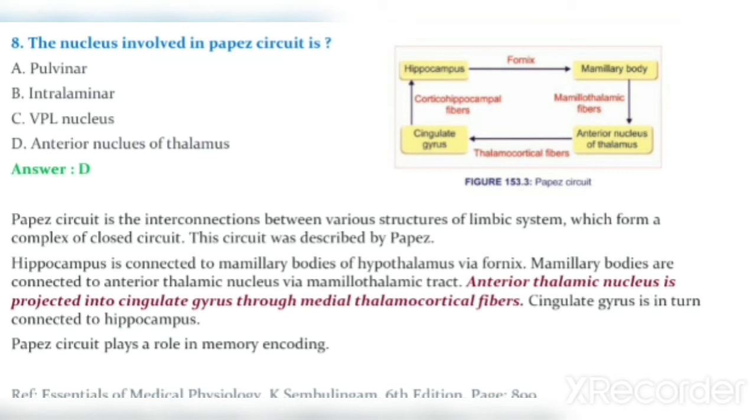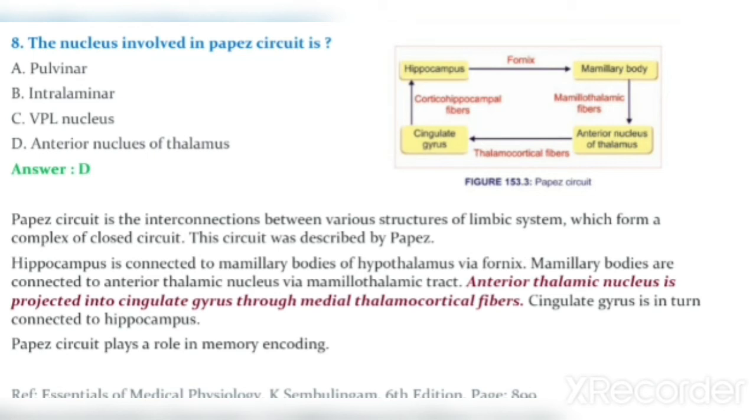Papez circuit is the interconnections between various structures of limbic system, which form a complex of closed circuit. This circuit was described by Papez. Hippocampus is connected to mammillary bodies of hypothalamus via fornix.